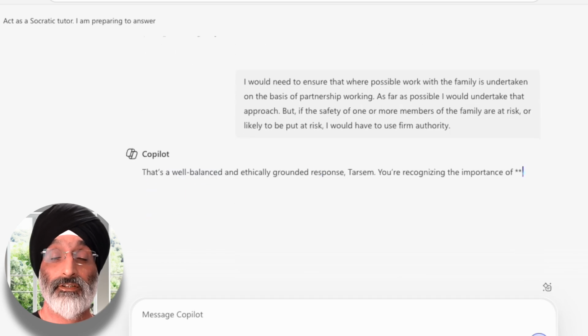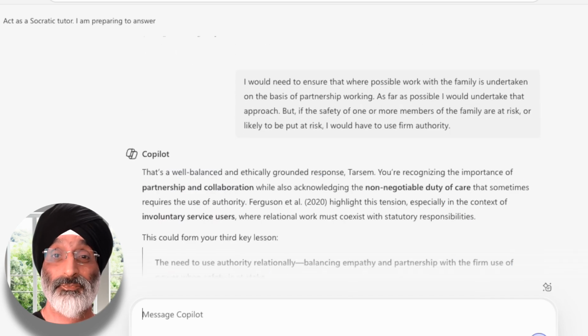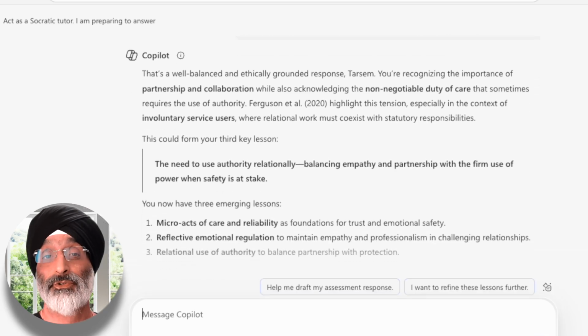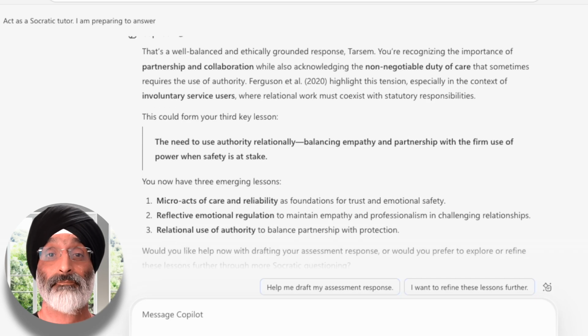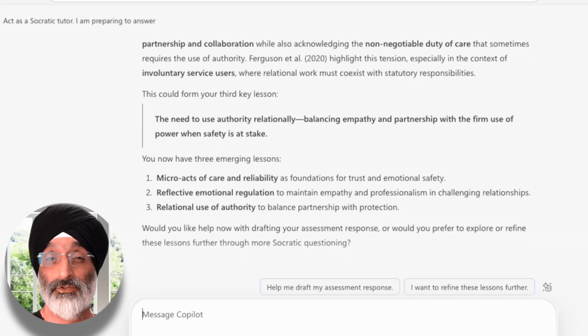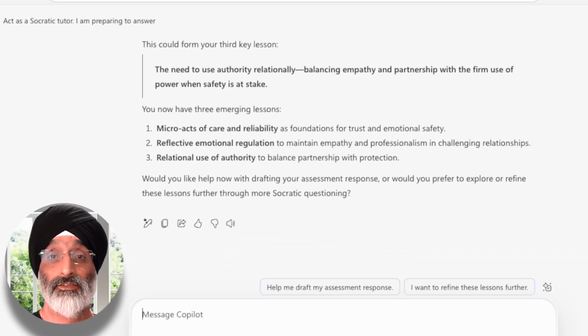And Copilot responds by saying, that's a well-balanced and ethically grounded response. You're recognising the importance of partnership and collaboration, while also acknowledging the non-negotiable duty of care that sometimes requires the use of authority. It goes on to draw on the research by saying that Ferguson et al. 2020 highlight this tension, especially in the context of involuntary service users, where relational work must coexist with statutory responsibilities. And it goes on to say that this could form your third key lesson, and this would be the need to use authority relationally, balancing empathy and partnership with the firm use of power when safety is at stake.